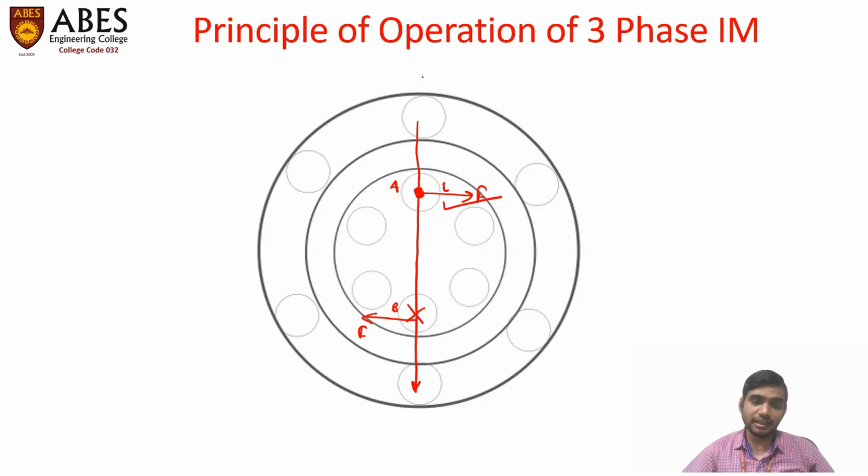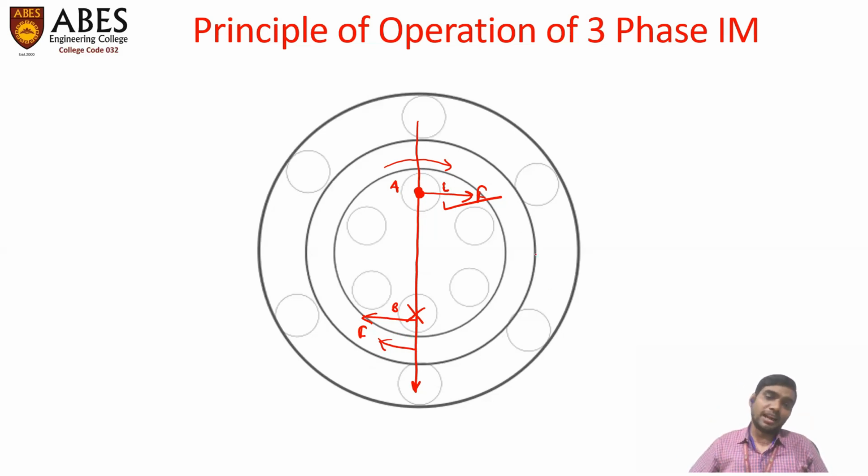Now it is clear that the force on conductor A will try to rotate the rotor in clockwise direction, and similarly the force acting on conductor B will also try to rotate the rotor in clockwise direction. Both forces will try to rotate the overall rotor in clockwise direction.